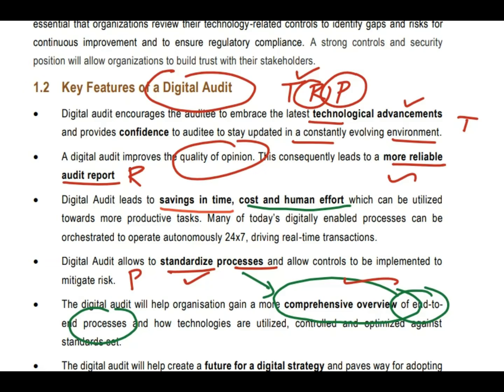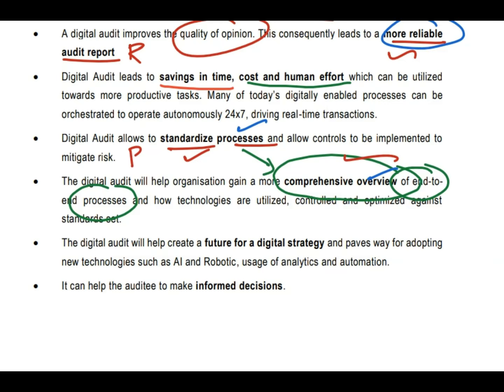So these are the 4 points you can easily remember about the key features of digital audit. Digital audit nowadays, TRP is increasing. T stands for technological advancement, R stands for more reliable audit report, P stands for standardizing the process, and you can also gain a comprehensive overview of the end-to-end process. And one more point, the fifth point, is that it helps you take decisions. The utmost thing you want is to take a decision, right?